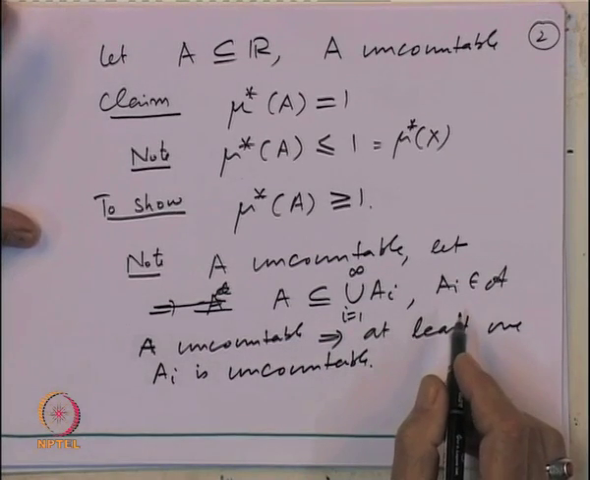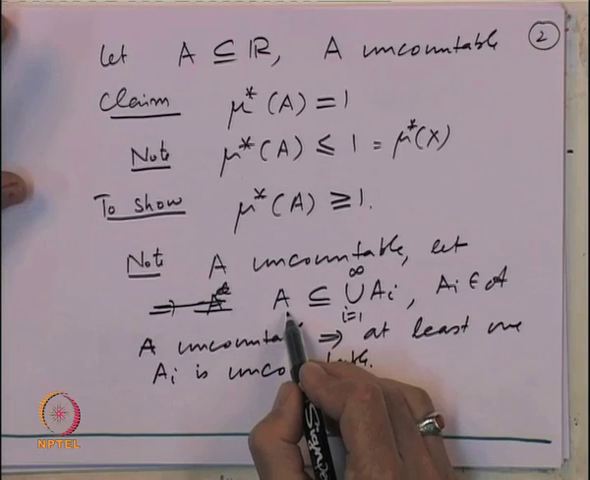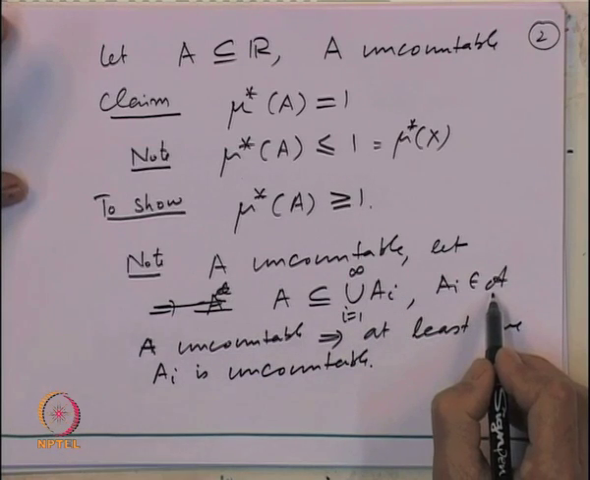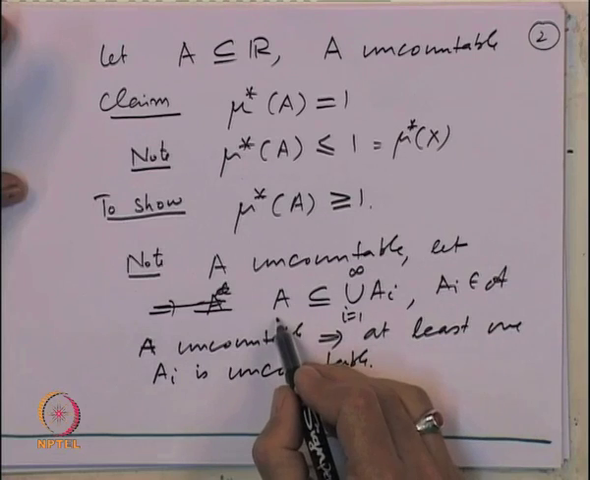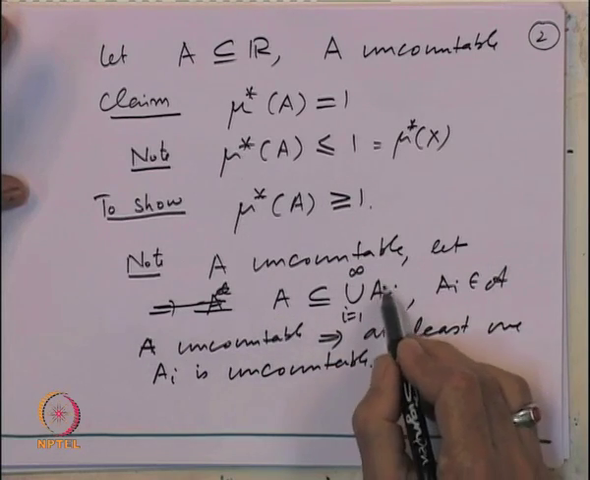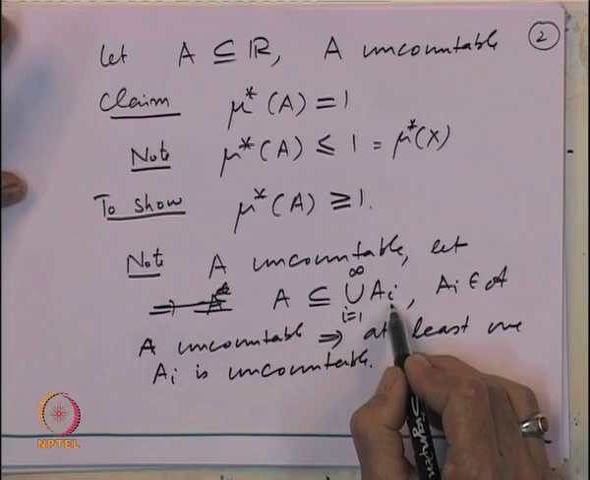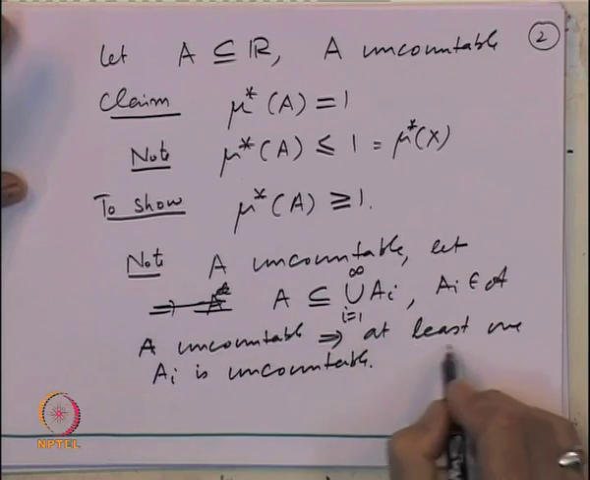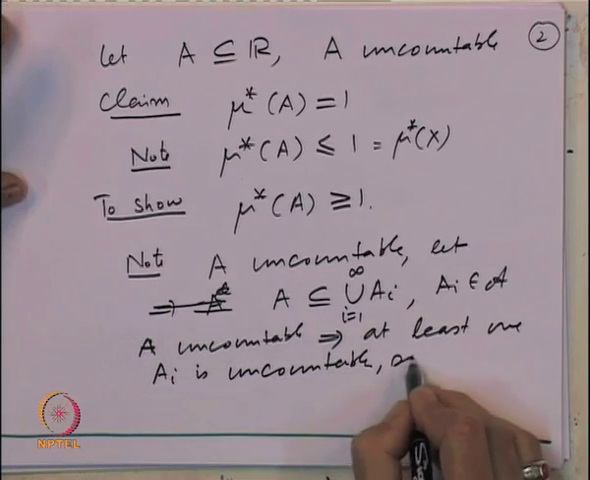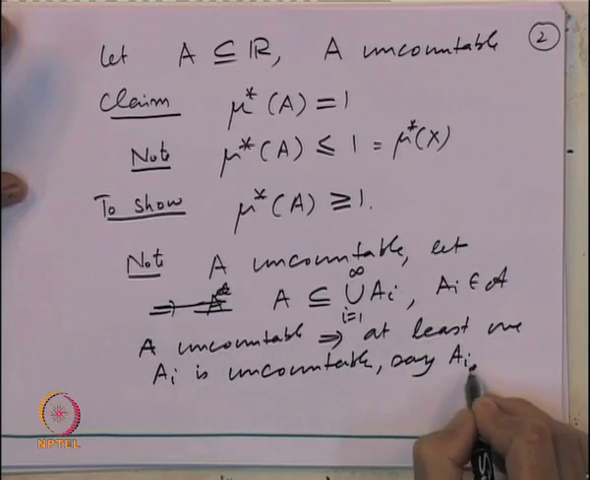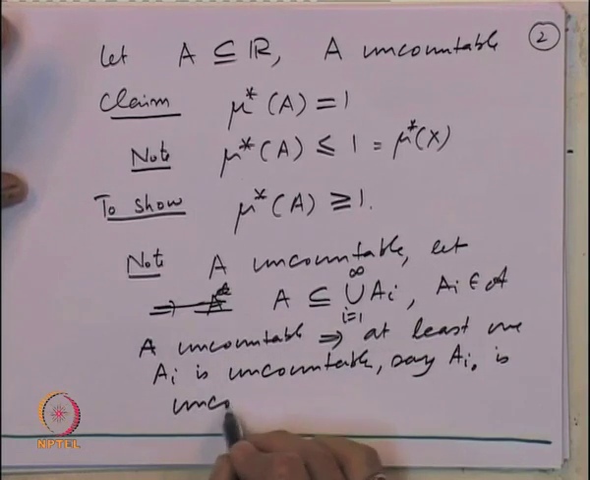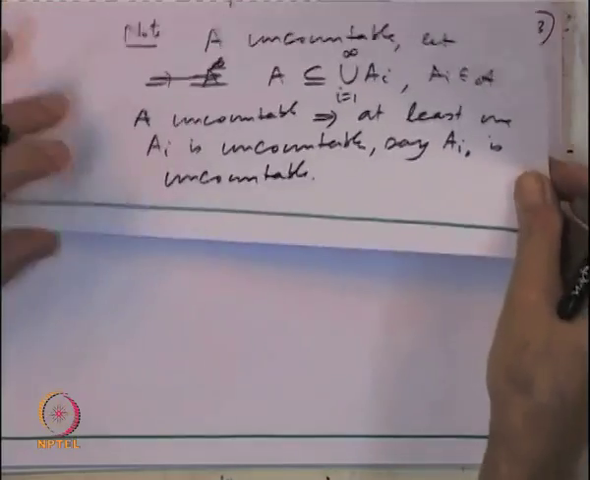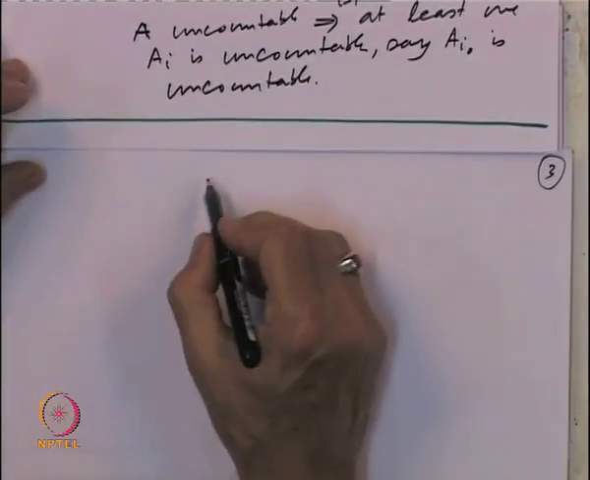So, this is the observation which is going to be crucial. A is a subset of the union of the A_i's which are in the algebra. If A is uncountable, then each one of them cannot be countable, because if each one of them is countable, then a countable union of countable sets will be countable, so A will be countable. So, that means there is at least one A_i which is uncountable. Say A_{i naught} is uncountable.